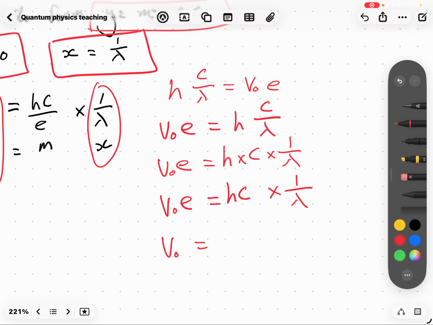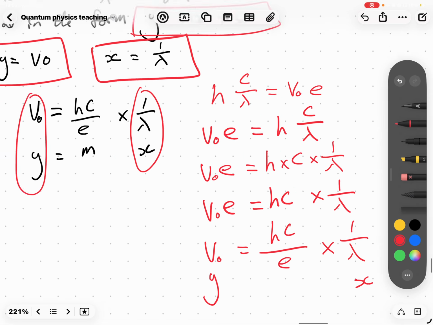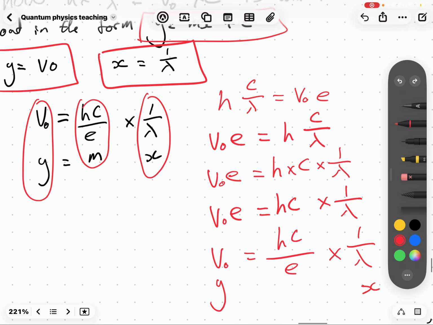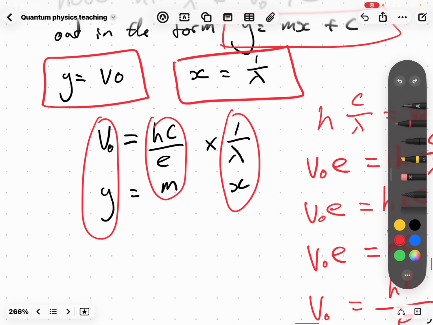So V0 equals hc over e times 1 over lambda, because this is the y and this is the x. Y, x, m. There's no c because there's no plus. I don't think I've done this right, but it works. You can figure it out. Don't look at that too much.